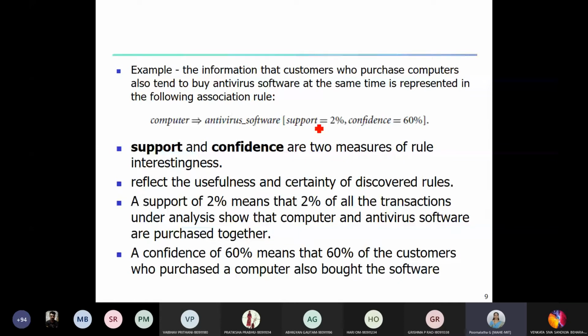Support of 2%, what does it mean? If you look at the overall transactions, 2% of the transactions show that computer and antivirus software are purchased together by customers. That's the meaning of support. Then the confidence equal to 60%. Confidence means, out of the customers who have purchased computers, 60% also purchase this antivirus software. It is something like conditional probability.